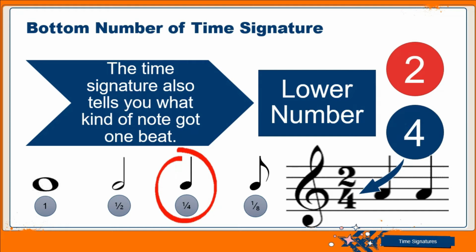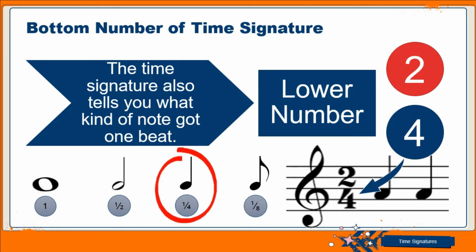If it's 8 underneath, it refers to the 8th note. So whether it's the half note, the quarter note, or the 8th note, these are the notes that will be taken to have 1 beat.